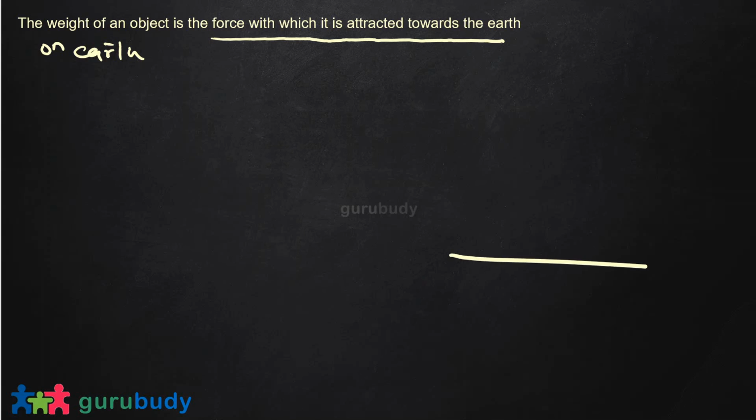If this is the ground and this is an object, then the amount of force the ground, which is earth here, is applying on this object, we know from gravitation that there is a force F acting on this object because of earth. That force is actually the weight. So weight and force have the same units.